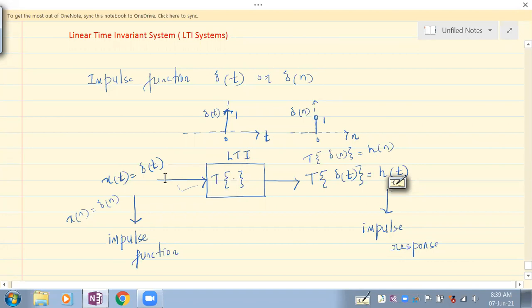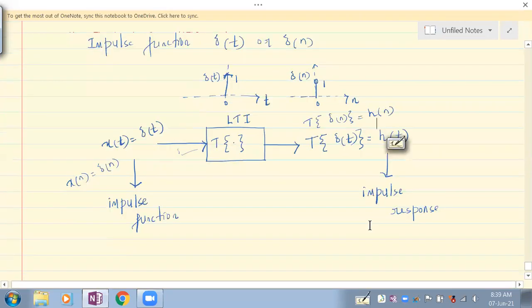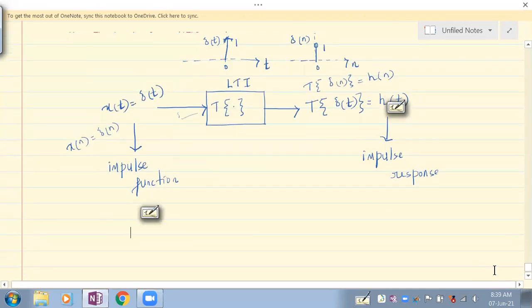Get this point, everybody? Listen to me very carefully. Every LTI system is characterized by its impulse response. Fine. So let's take that.